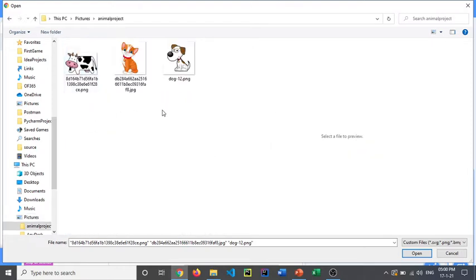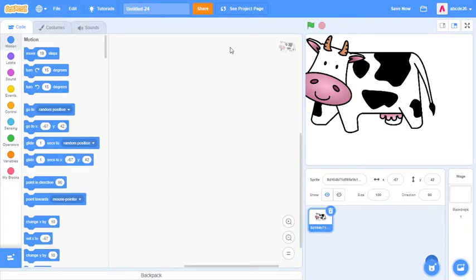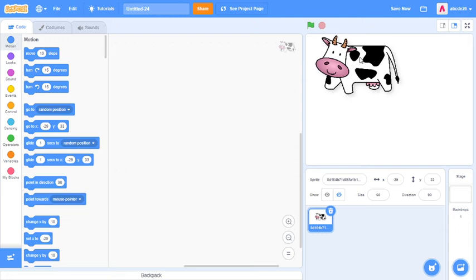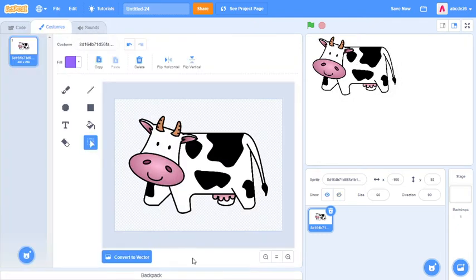Okay, so there they are. Let's first click on the cow. Now we have to make the size 60. Here it is. Let's drag him over here. Sorry about that.